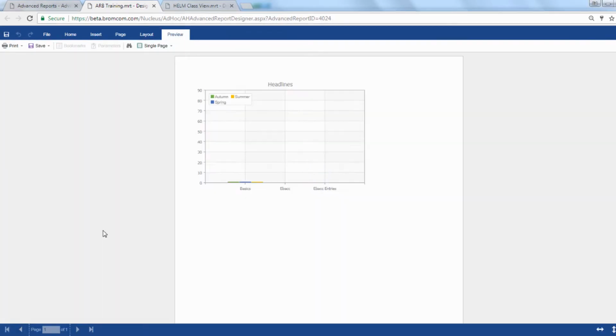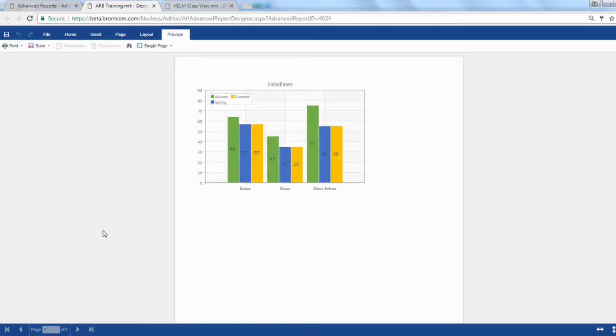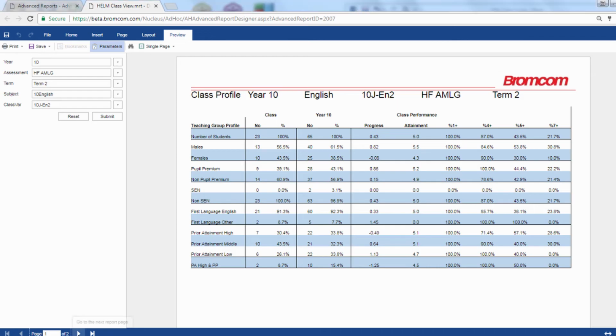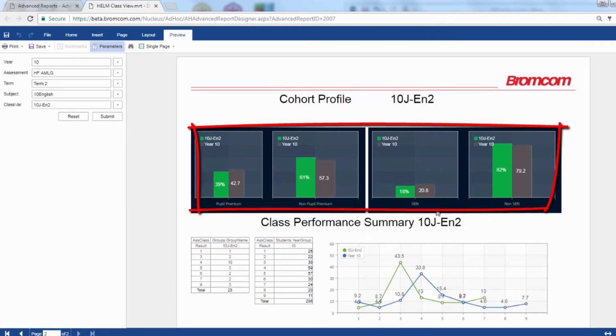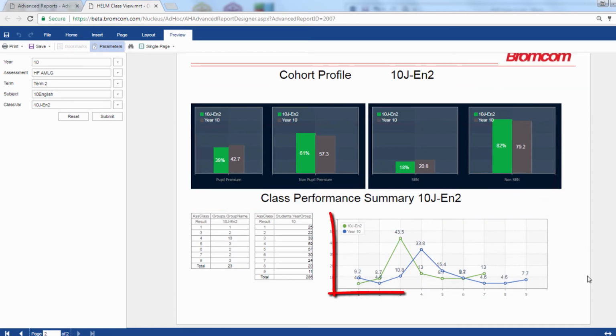Multiple series can be added to compare data from different subjects or points in time. Many charts can be combined on a single page, as we see here, where the column charts show the percentage of students who are eligible for the pupil premium and who have special educational needs, over a line graph plotting the grade distribution of the class compared with a year group.